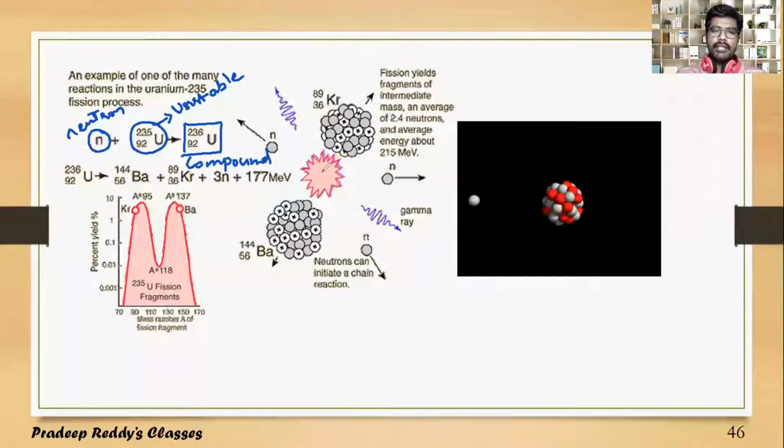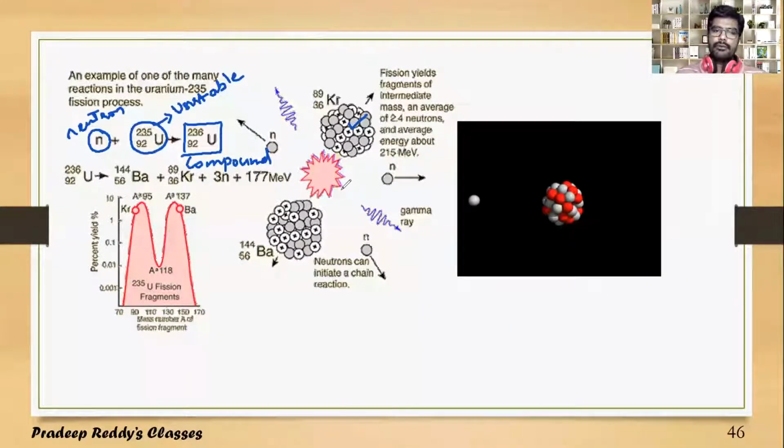As it is a compound nucleus, the shape of the uranium 236 nucleus will be distorted because of its increased instability, and after a certain time it breaks into two lighter nuclei. So its nuclear shape gets distorted, and finally it splits into two fragments.